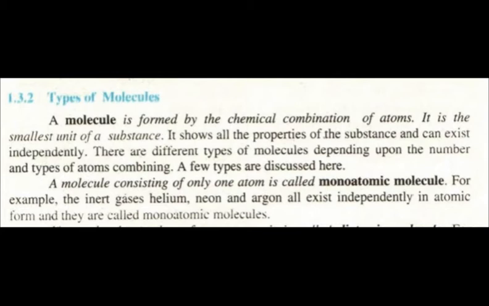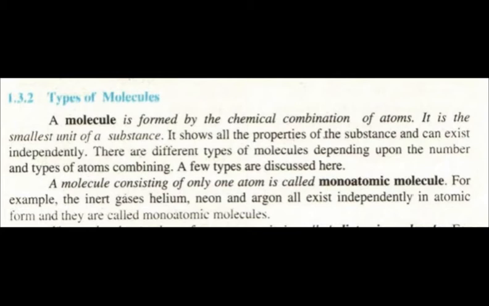Noble gases are very stable species. They have no need to react with any other element of the periodic table because they are already stable. They have a complete octet. Their atoms are complete, so they have no tendency or desire to react with any other element. So these are called noble gases.